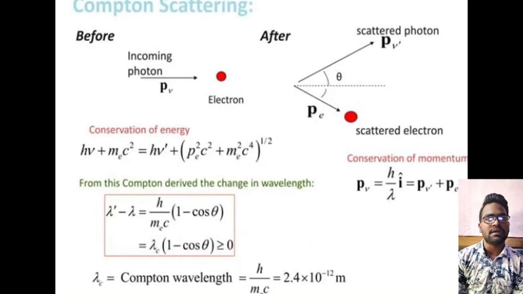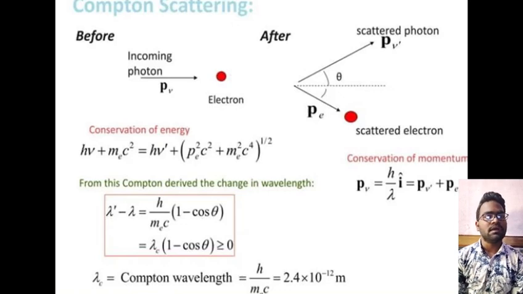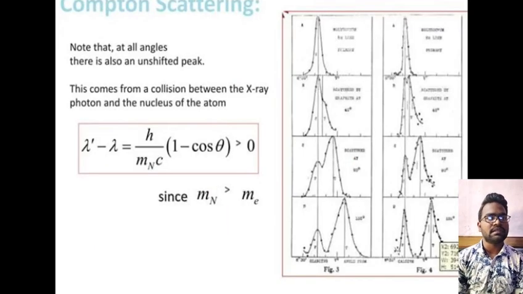And next is Compton scattering. Here we see the incoming photon and the scattered photon. And next, conservation of energy and conservation of momentum. Here are the formulas for this Compton scattering. And next, Compton scattering. Note that at all angles there is also an unshifted peak. Here the angles are shown. This comes from a collision between the X-ray photon and the nucleus of the atom.